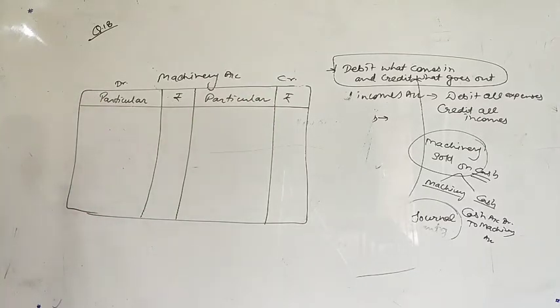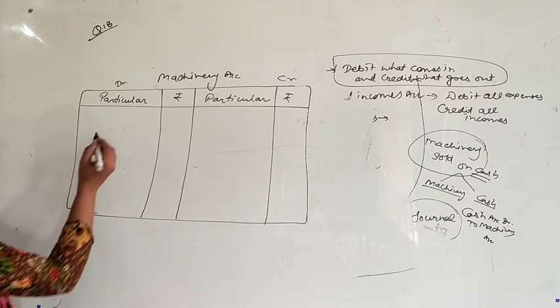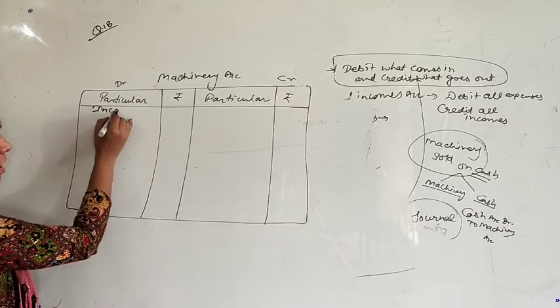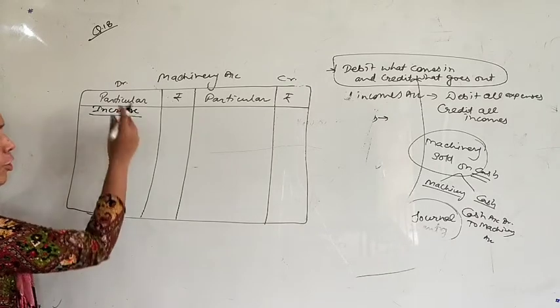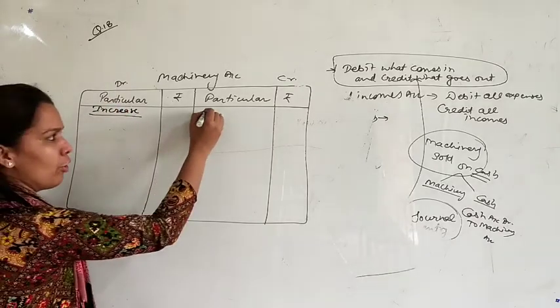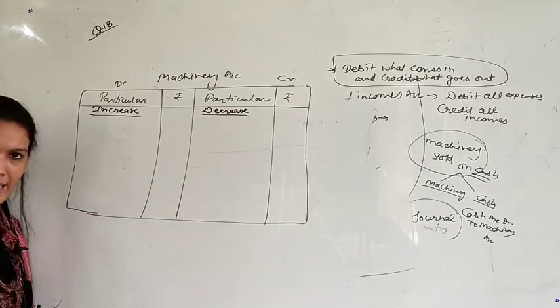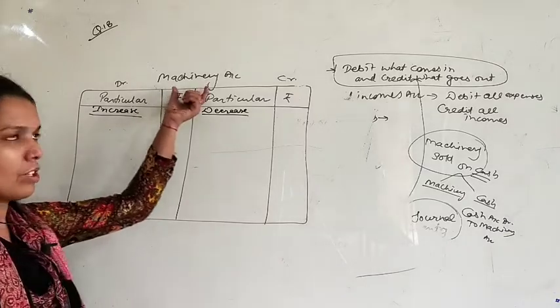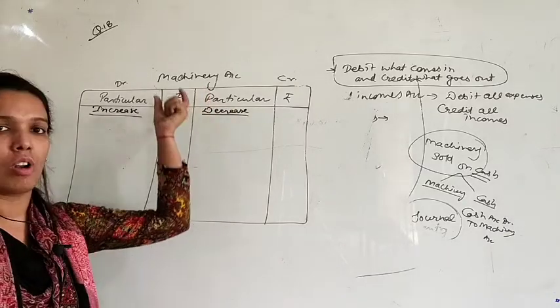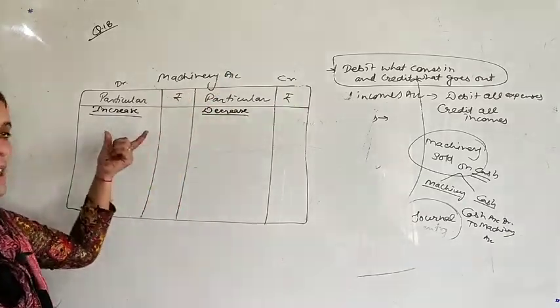Let's see the transactions. First is machinery purchased for. If your machinery is increasing, you will show it on the debit side. If your machinery is decreasing, it will be shown on the credit side. As I told you earlier, machinery is an asset, and an asset will always be debited if it is increasing.